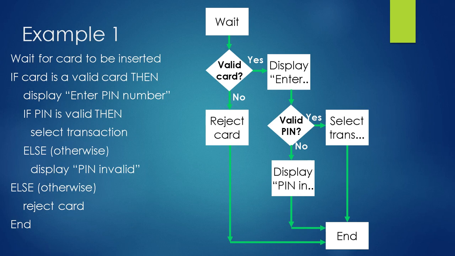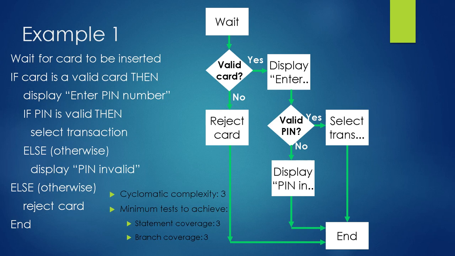Now we calculate the number of nodes: 1, 2, 3, 4, 5, 6, 7 and 8. The cyclomatic complexity formula is number of edges minus number of nodes plus 2. This flowchart has 9 edges and 8 nodes. So 9 minus 8 is 1, plus 2. So the cyclomatic complexity for this problem is 3.